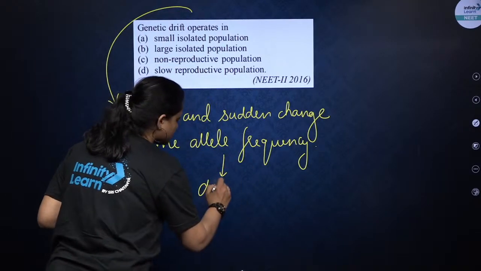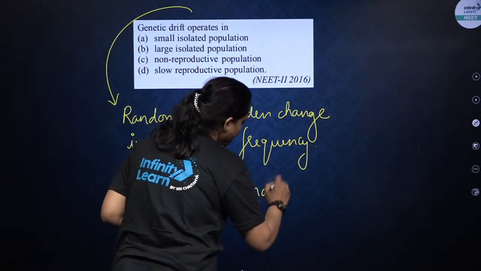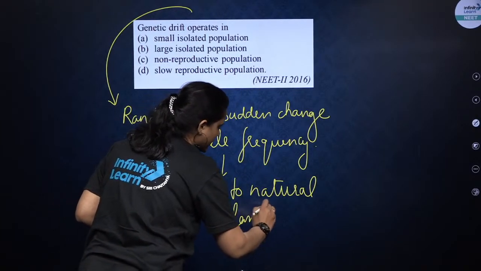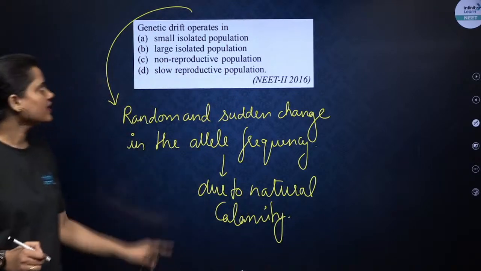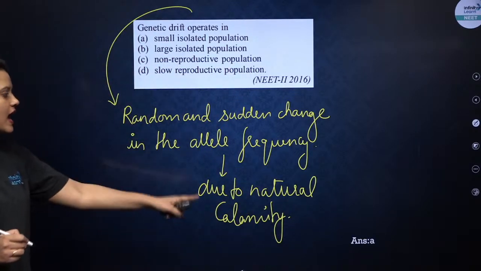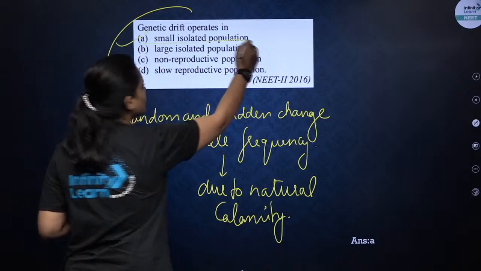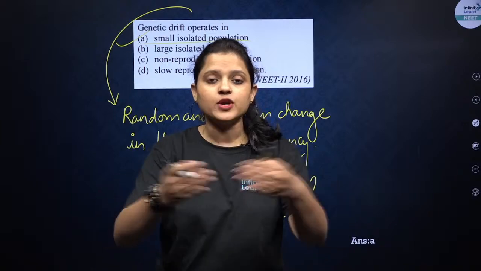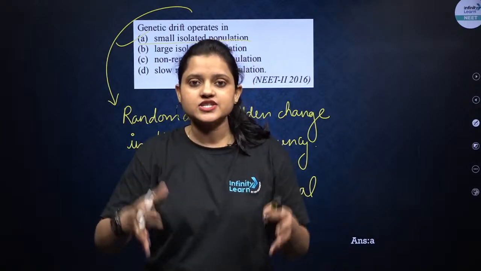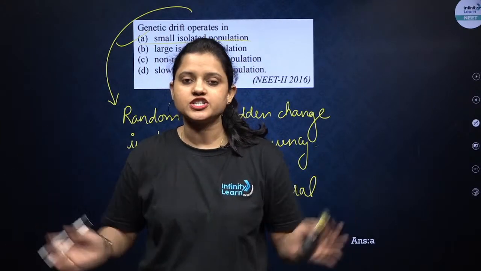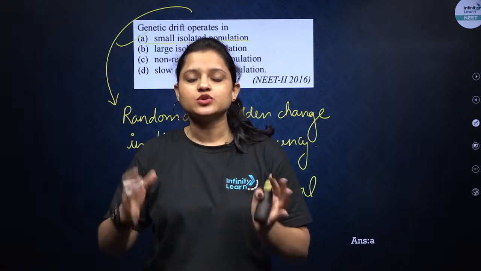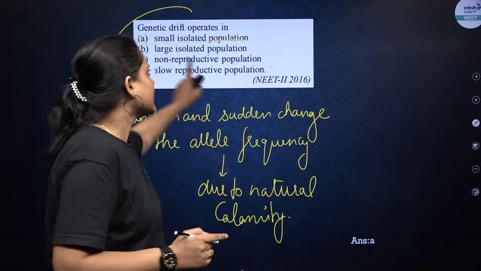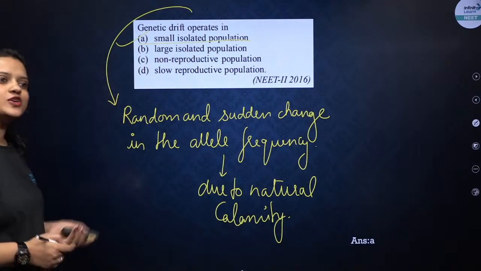It may be due to any natural calamity, and this is valid for a small isolated population. Very good uncle, very nice. Correct option was A, right? Whenever the population is small, the changes will be more evident, right? Small population में कुछ भी change होता है allele frequency में, तो it will make a difference, right? So the correct option for this question is A. Very good. Now let's move on to our next question.